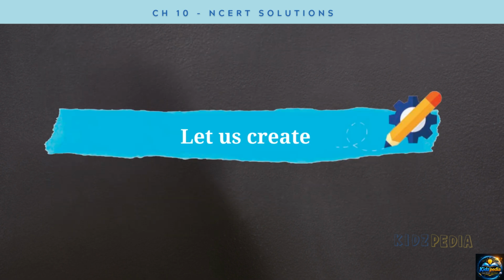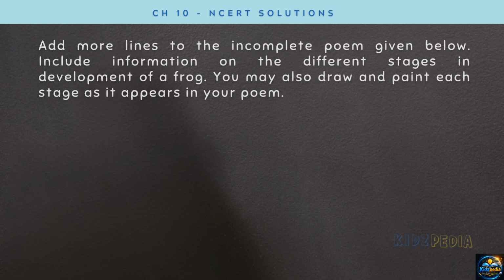Let us create. Add more lines to the incomplete poem given below. Include information on the different stages in development of a frog. You may also draw and paint each stage as it appears in your poem.